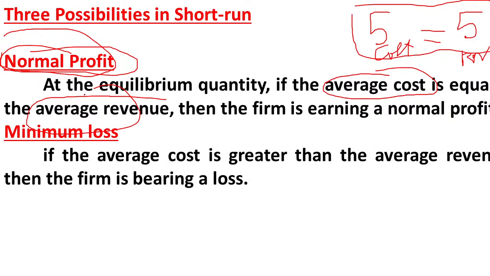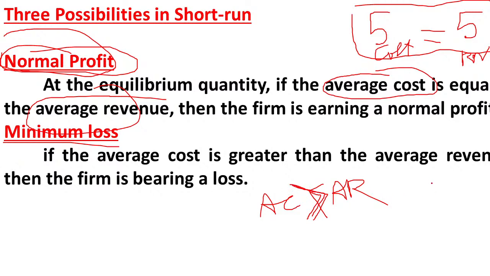Then the next case is minimum loss. The firm can also make a loss in the short run. In this case, average cost is greater than average revenue. So if average cost is greater than average revenue, then the firm is going to make a loss.